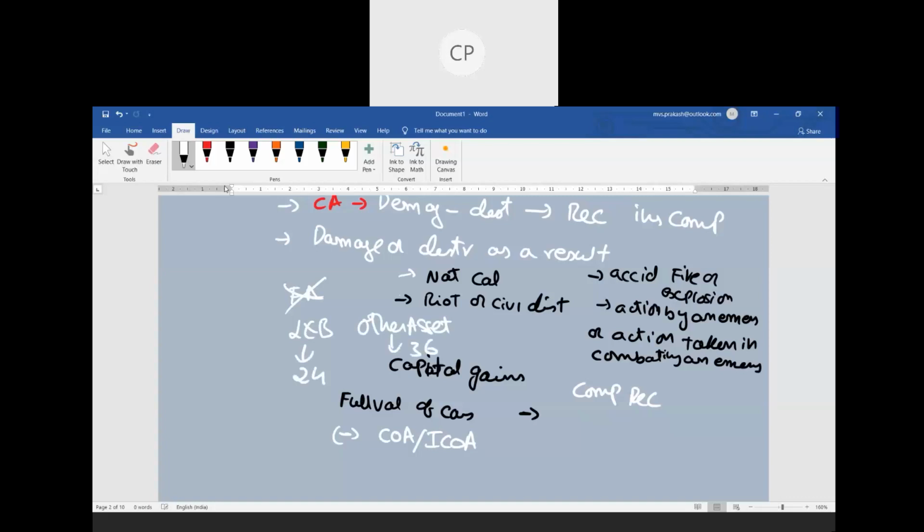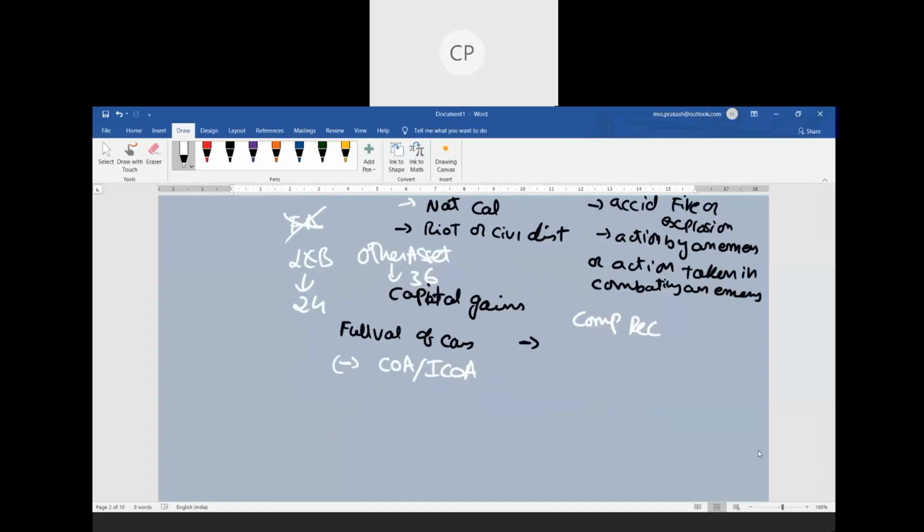24 months కంటే తక్కువ hold చేస్తే land and building, that will be called as a short term. Then you will be providing something called as cost of acquisition. If you hold for a period of 24 or more, it will be called as long term, then you are supposed to provide indexation. Any other asset, if you hold for a period of less than 36 months, it will be called as short term. 36 or more, that will be called as long term. So depending upon that, you need to provide the benefit of indexation.